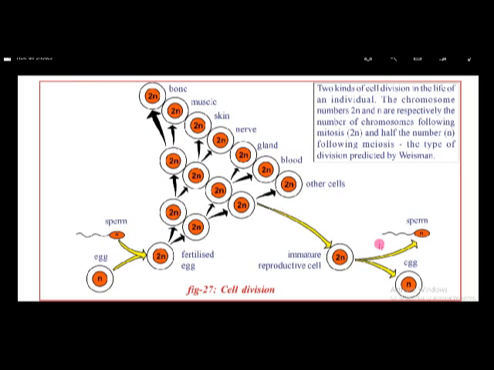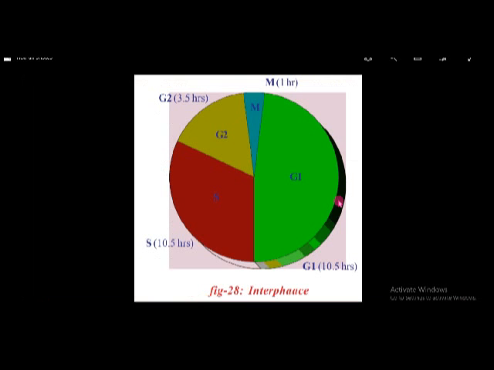And here this is another type of cell division. Here from this cell, sperms and ova are forming. Actually, cell division is mainly of 2 types. One is called mitosis, and another one is called meiosis. Mitosis cell division takes place in the body parts, that means in the somatic parts. And meiosis division occurs only in the reproductive parts. So mitosis occurs everywhere in the body except in the reproductive parts. Meiosis occurs only in the reproductive parts. And this one is called the cell cycle.